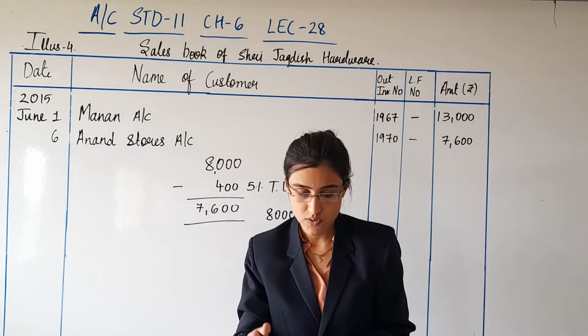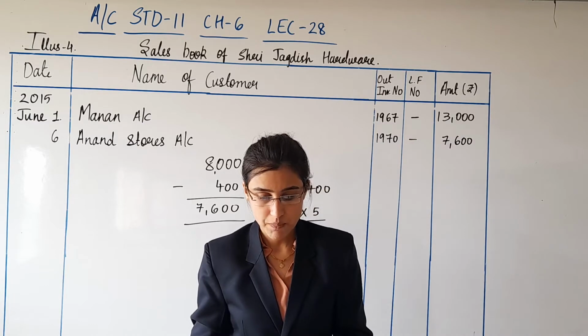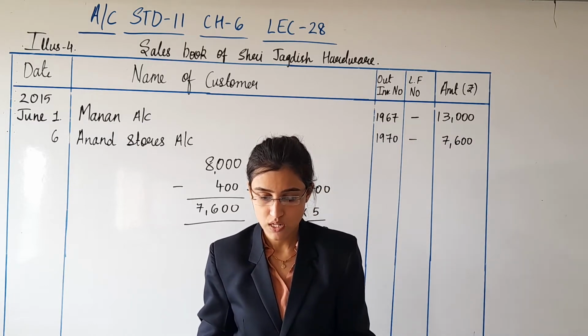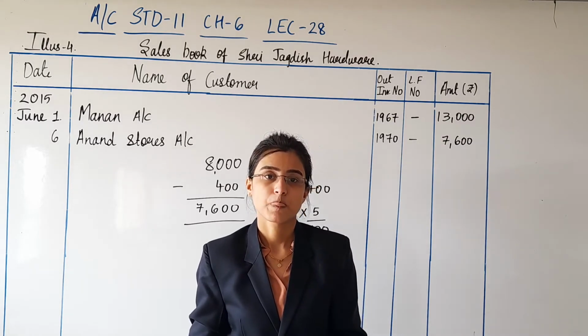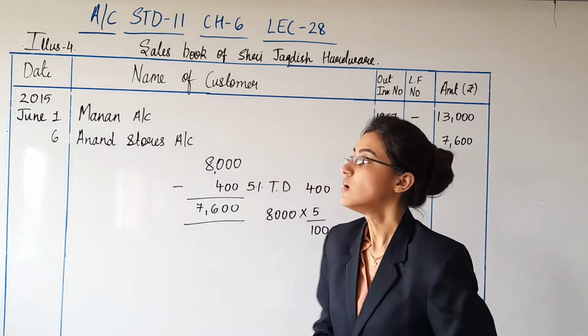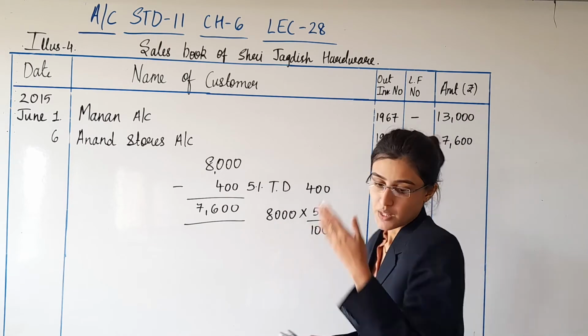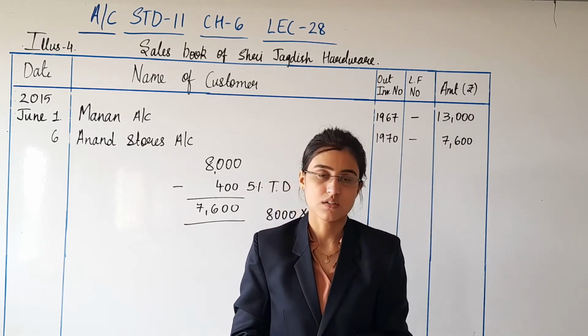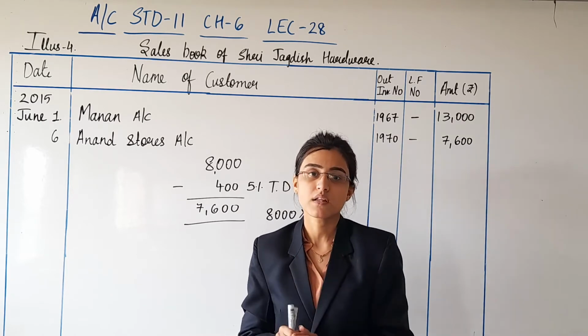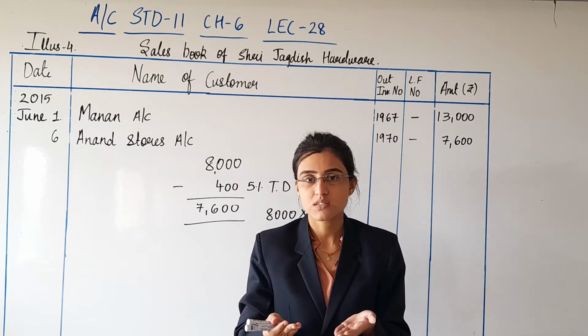So we have a note here. Rupees 300 paid on behalf of Anand Stores for labor will be recorded on the payment side of cash book. Goods have been sold on credit to Anand Stores, but the labor charges have been paid, rupees 300. So that is paid in cash. Obviously labor charges cannot be on credit.